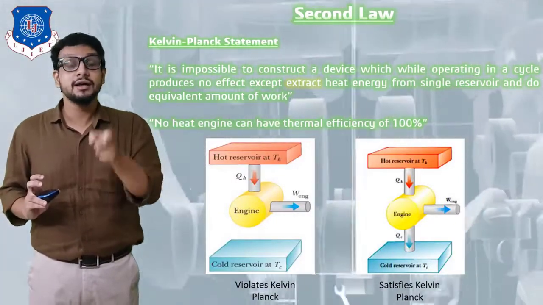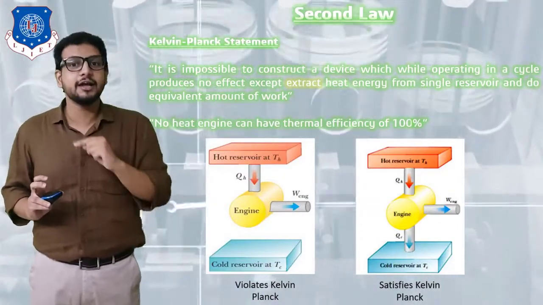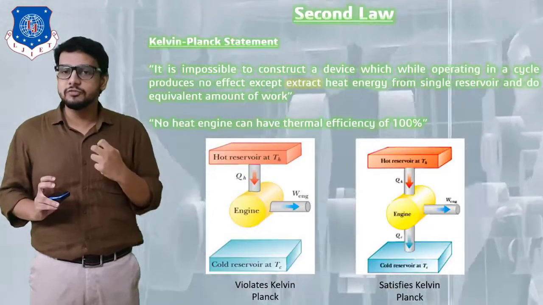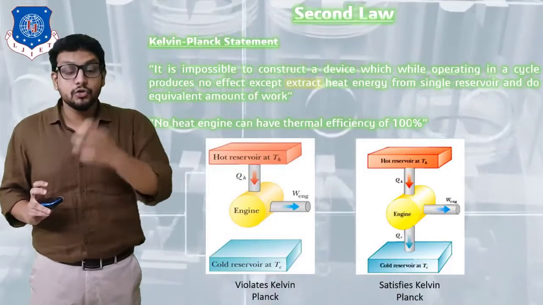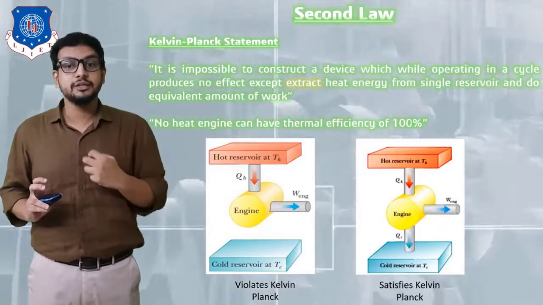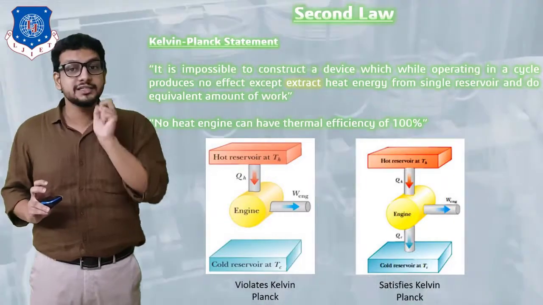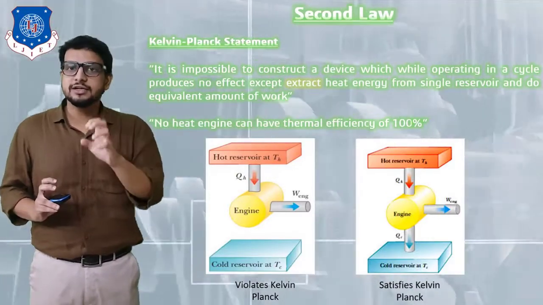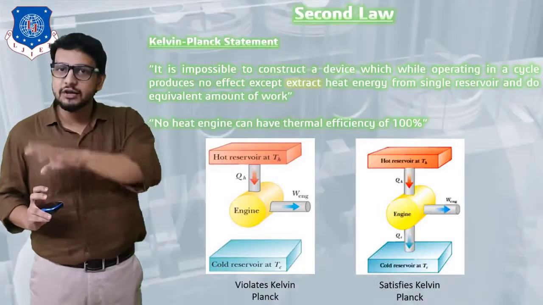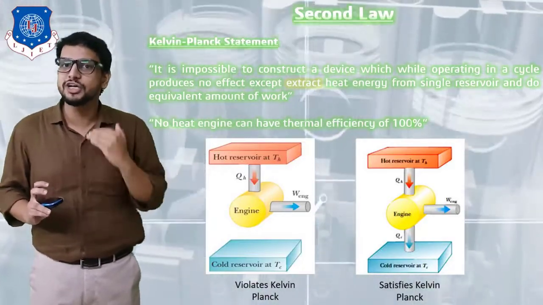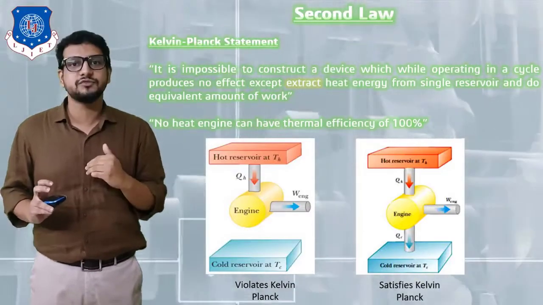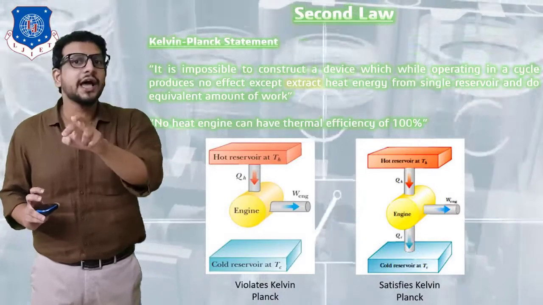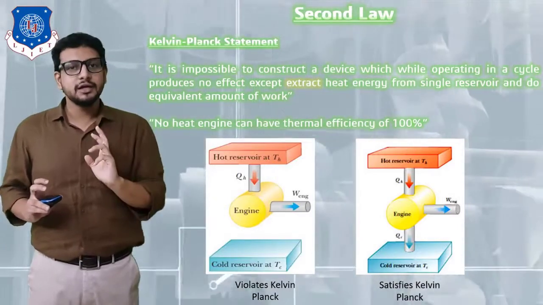of the Kelvin-Planck statement. Whereas the second diagram represents the same parts: heat source, that is our heat reservoir; heat sink, that is the cold reservoir; and heat engine, shown by a circle. Now you can see Q1 amount of heat is supplied to an engine. Out of that, some portion is converted into external work or work output, and the remaining portion, QR or Q2, is rejected to the surrounding atmosphere. So this flow diagram satisfies the Kelvin-Planck statement.